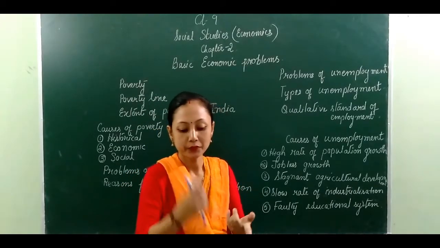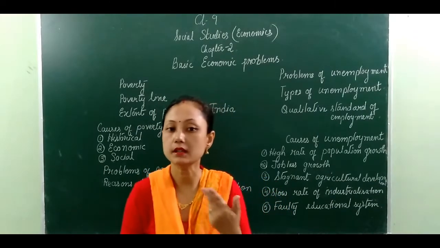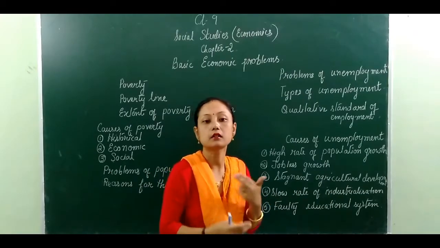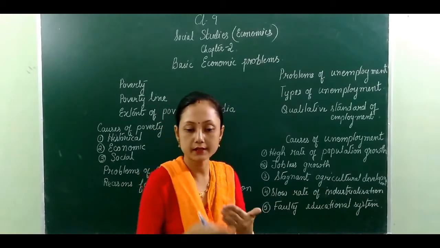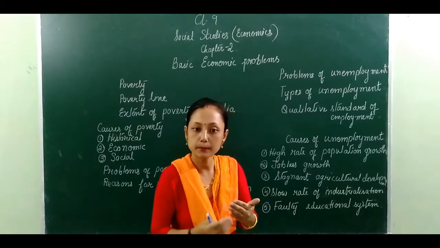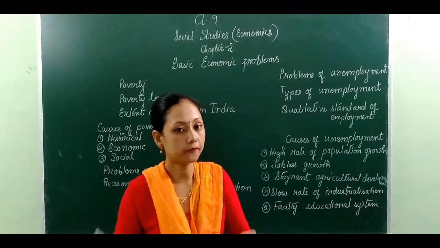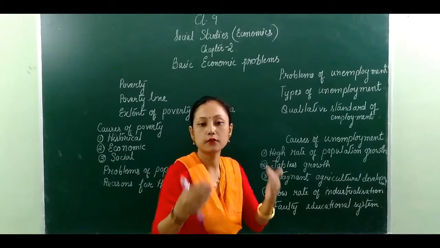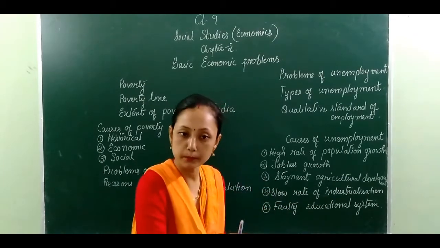Rural unemployment is again divided into 2 types: seasonal unemployment and disguised unemployment. What is seasonal unemployment? As I have told you before, seasonal unemployment refers to farmers who have work for 6 months and for the rest of the 6 months they have no work. Those are known as seasonal unemployed.